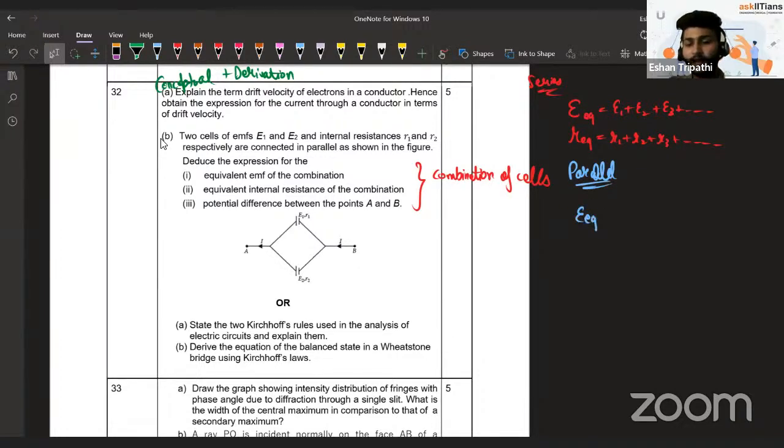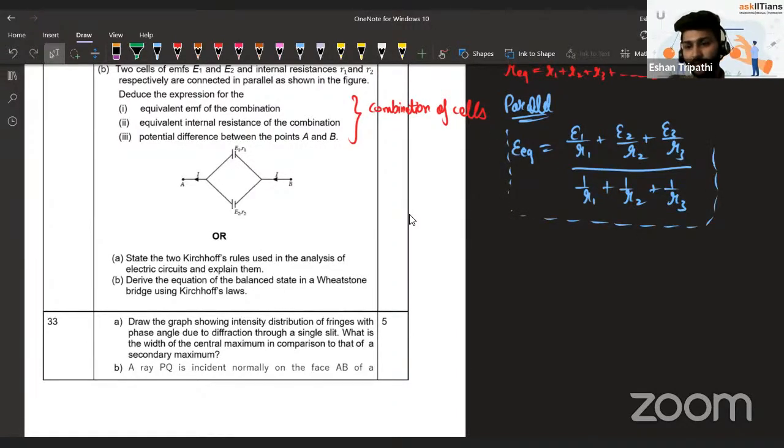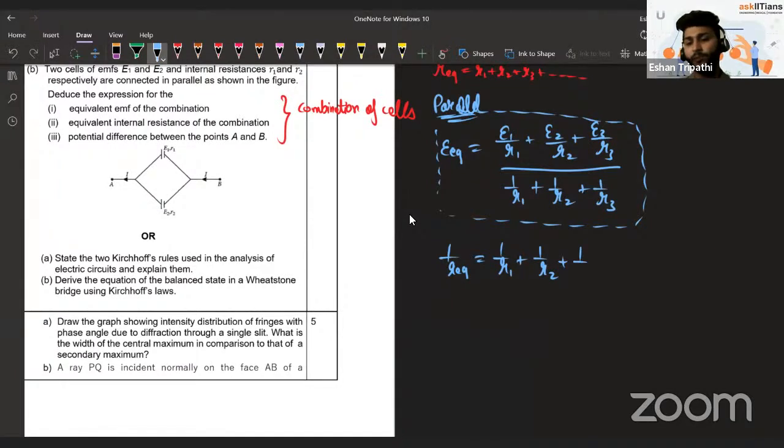For parallel, you can say equivalent EMF is, this is a bit tricky to remember, but if you practice it a number of times, then you learn it by heart. My belief is, whenever there's something that you need to learn by heart, any formula, just practice it 5, 6, 7 times. You would realize if you apply it a number of times, it gets learned by itself. So equivalent EMF is this. And then equivalent resistance in this case is that classic formula of parallel circuit. 1 upon R equivalent is 1 by R1 plus 1 by R2 plus 1 by R3 and so on.